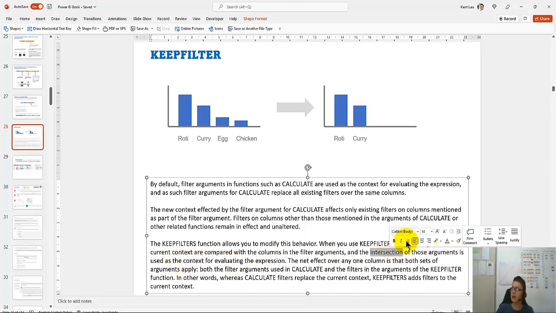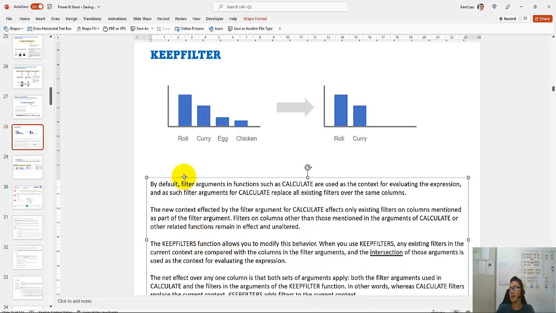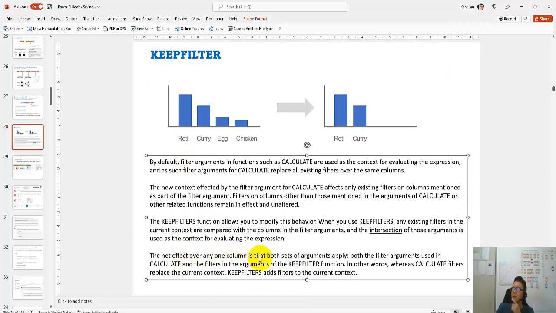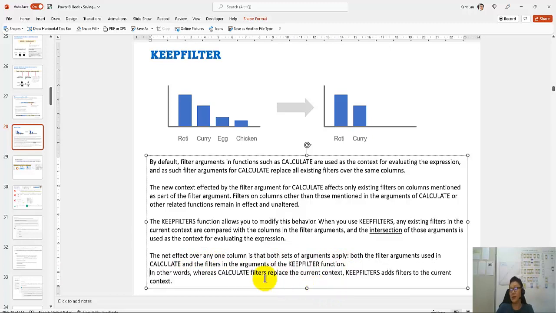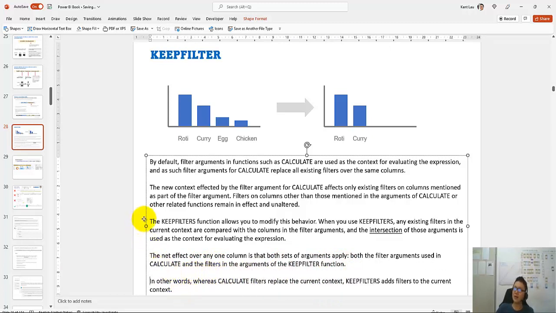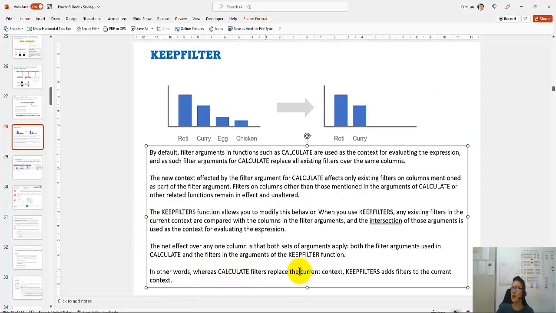So it's an intersection, right? So intersection, what is that? The net effect is that both sets of arguments apply. Both sets. Okay, so the net effect: both the filter argument used in CALCULATE and the filters in the argument of the other function apply. In other words, CALCULATE replaces the current context, whereas KEEPFILTERS adds filters to the current context.